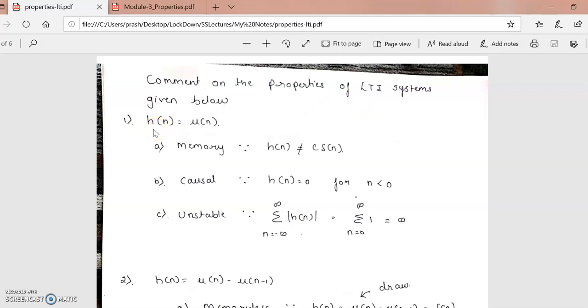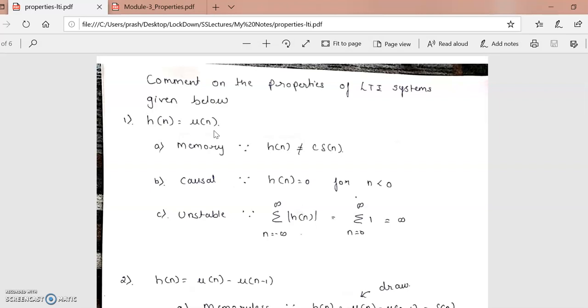The very first problem says h of n is equal to u of n. We have a very simple function. You all know that u of n is the unit step function in the discrete time domain. h of n defines the impulse response of a system, and we are going to check for only three properties, because only these three are in our syllabus. The first checks whether it is a memoryless system or a memory system. The second checks whether the system is causal or non-causal. And the third one we have to check is stability.